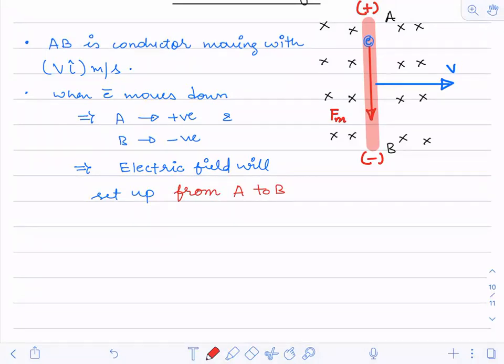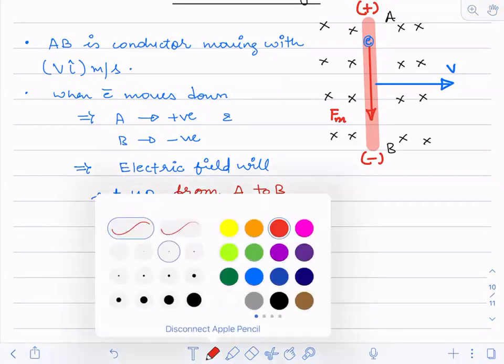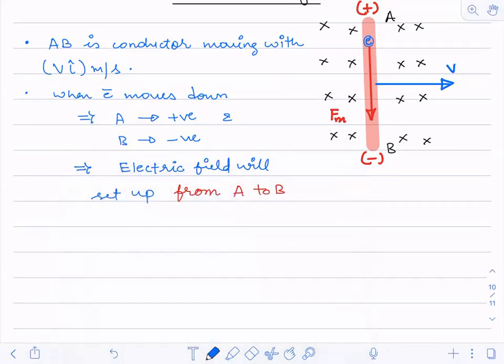Now you see, there was magnetic force, and now there is an electric field force also. What is the direction of the electric field force?